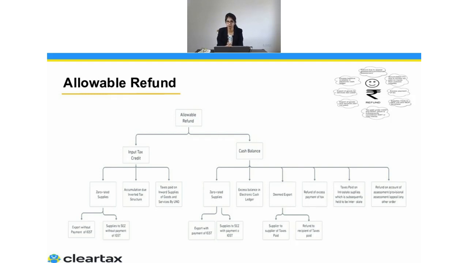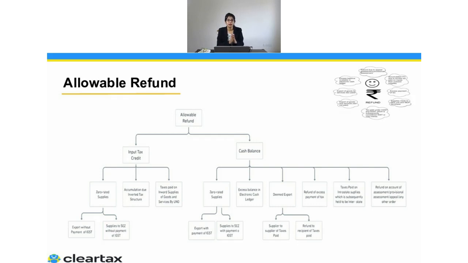Then there is a deemed export. If you are doing a deemed export, it could be a supplier, it could be a recipient. The government says either the supplier or the recipient can claim the refund of the taxes paid. Then the next part is the inverted duty structure. What does that mean? Here there is an output liability or tax on the output, and there is an input tax, which means the tax rate on the inputs, which is my purchases.